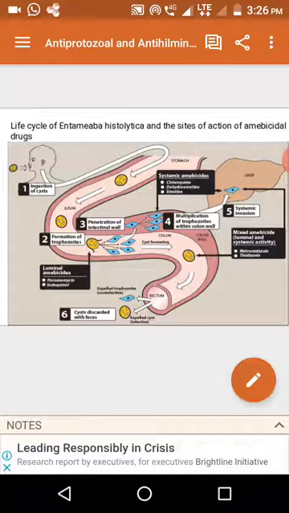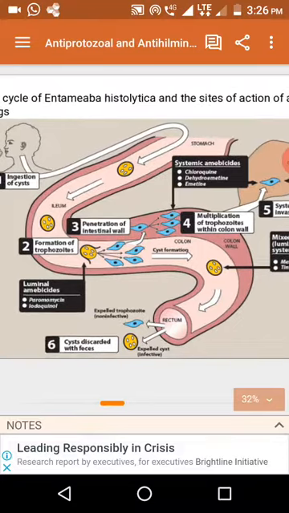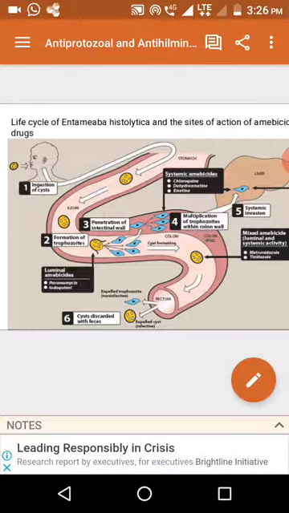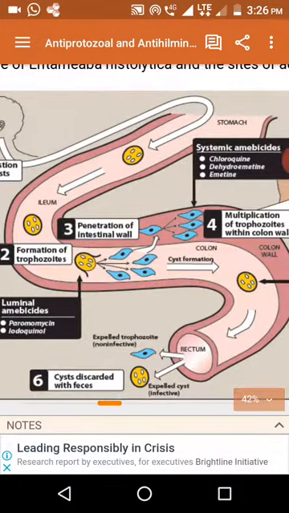The Entamoeba histolytica infection is of two types: luminal infection and extraluminal infection. First, the life cycle of Entamoeba histolytica. This Entamoeba histolytica leaves infected humans in an inactive form called a cyst.